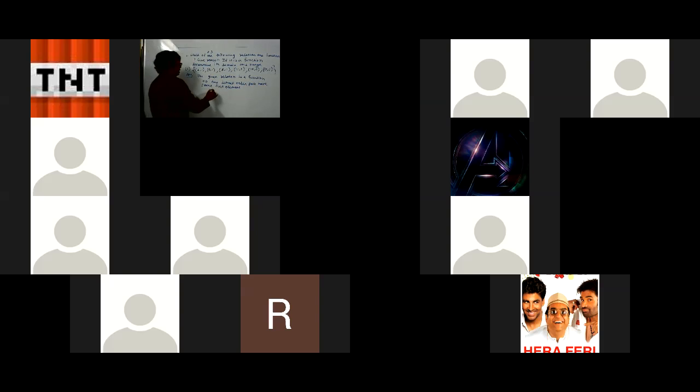Correct? No two distinct ordered pairs have the same first element. Every ordered pair has a different first element, which means one element has only one image. You can ask some doubt if you have.